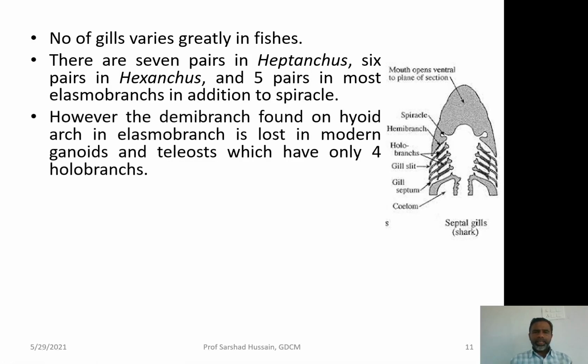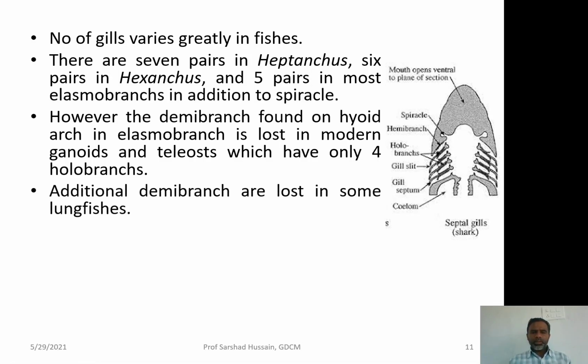However, the demibranch, that means hemibranch, found on hyoid arc in elasmobranch is lost in modern ganoids and teleost, that means bony fishes, which have only 4 holobranch. So, in bony fishes you are having only 4 holobranch, 1, 2, 3, 4. This hemibranch or the half branch present on the hyoid arc is lost in the bony fishes.